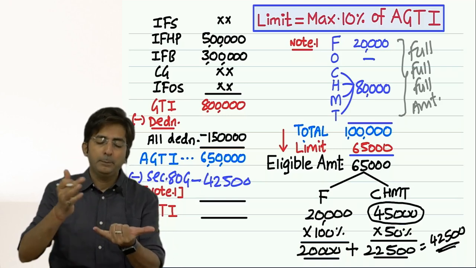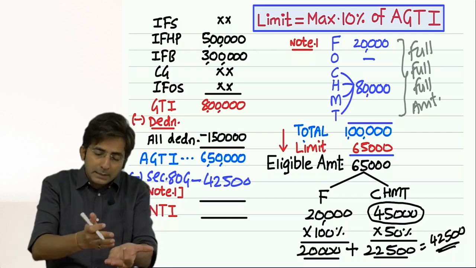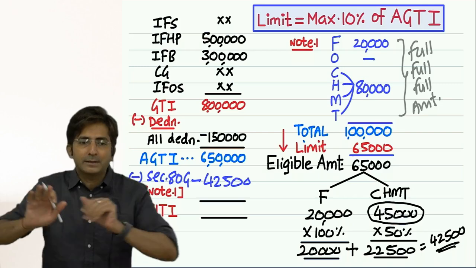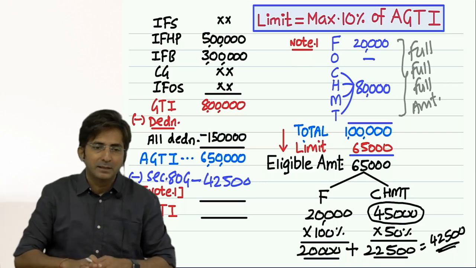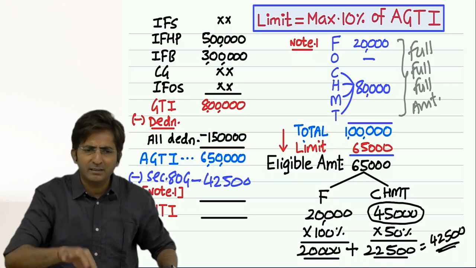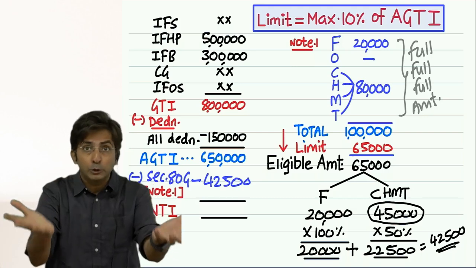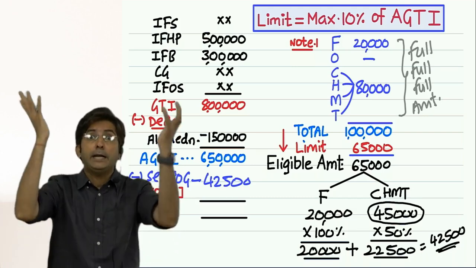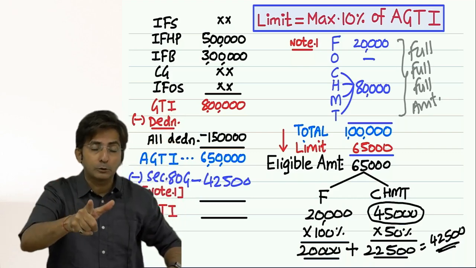Short term under 111A, long term under 112A, other long term. These are already subject to a low rate of tax. And for income which is subject to a low rate of tax, why would you want deduction? You are already getting taxed at a low rate. So remove those incomes, remove. And your balance income which is subject to a high rate of tax, that you can consider for deduction, but that also 10%.